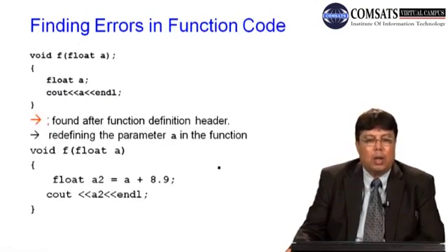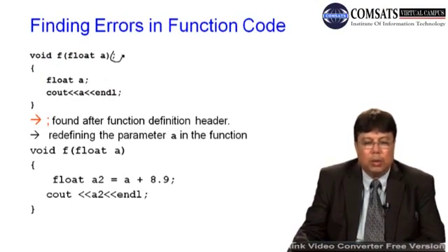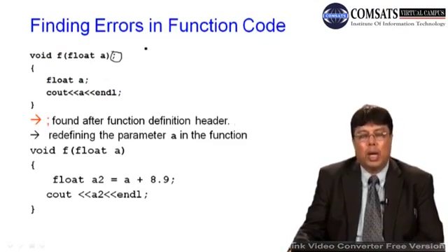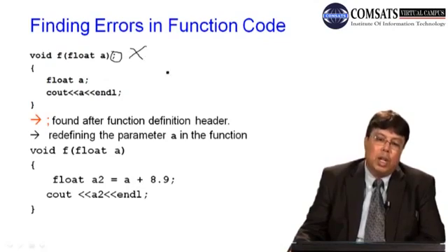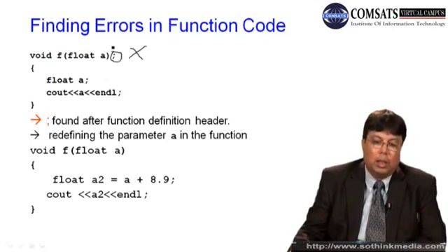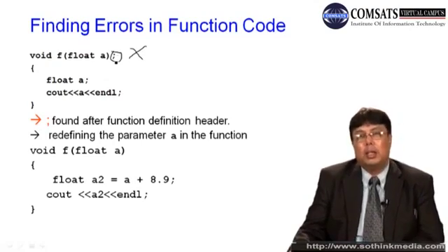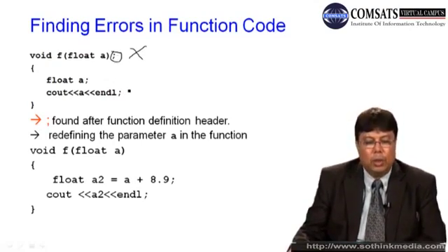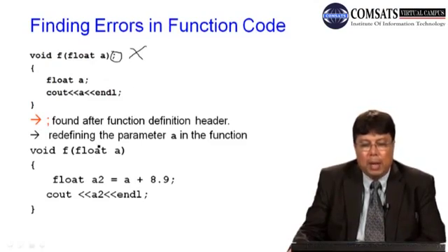There are some errors which are hard to find. For example, this is a very small error. Void f float. This is not a prototype, because you are providing the definition here. Since you are providing the definition, you are not supposed to use this semicolon. This semicolon found after the function definition header is wrong. You can only use it in the prototype or the declaration. At the time of the definition, you are not supposed to use this semicolon. This is a very common mistake that students commit. So please be careful.